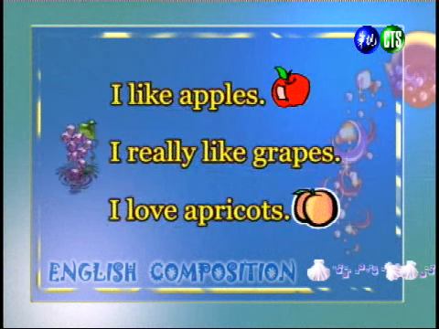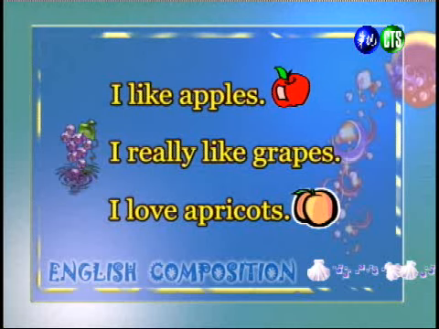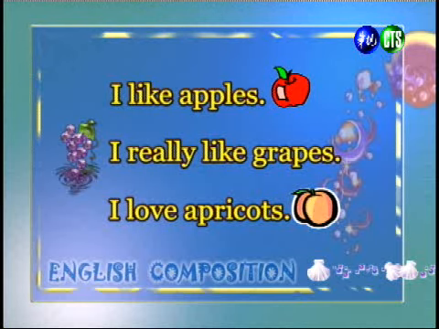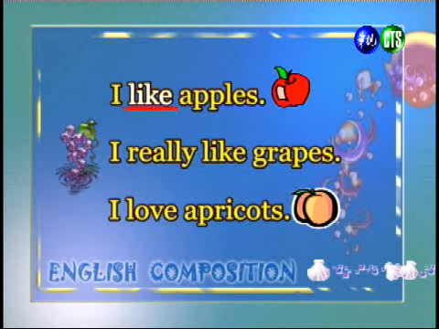All right, so now if we make up sentences about these three different kinds of fruits, we can come up with something like this. 好，如果我们要根据这三种水果来做句子的话，我们会得到这三个句子。I can say, I like apples. 我喜欢苹果。I really like grapes. 我很喜欢葡萄。And I love apricots. 我非常喜欢的是桃子。